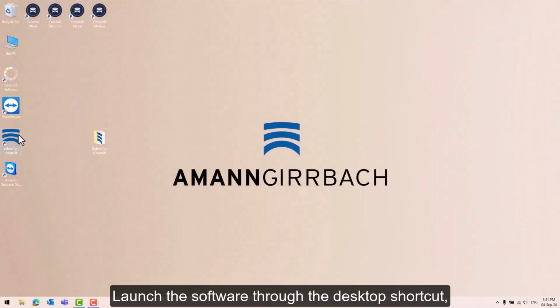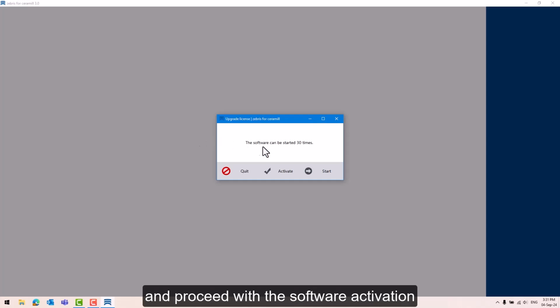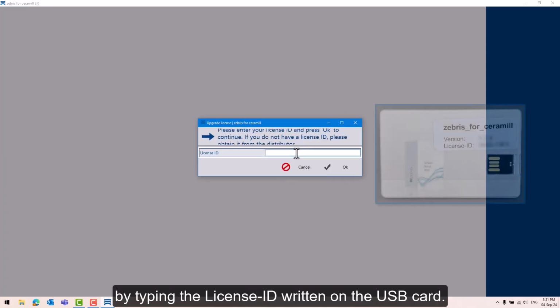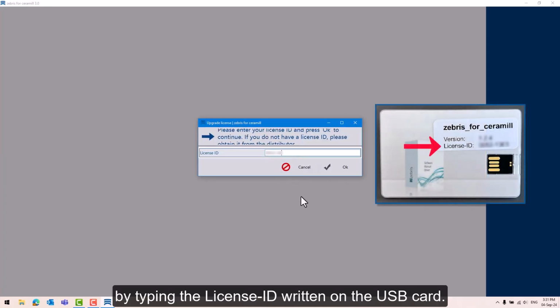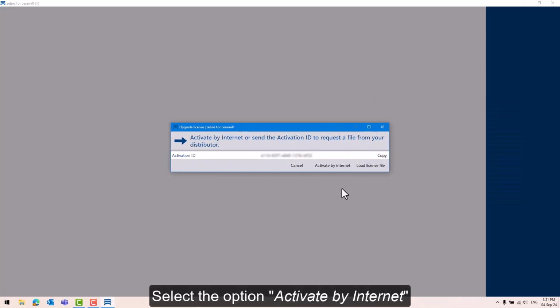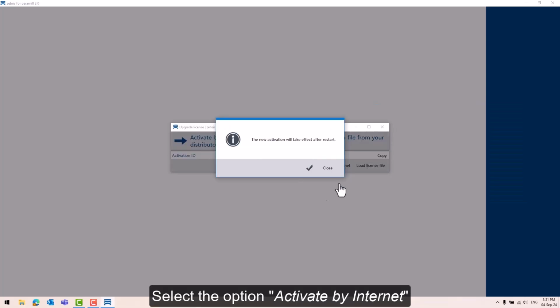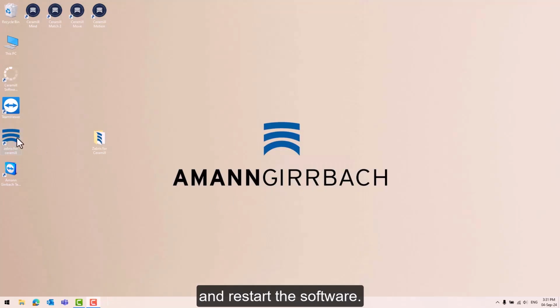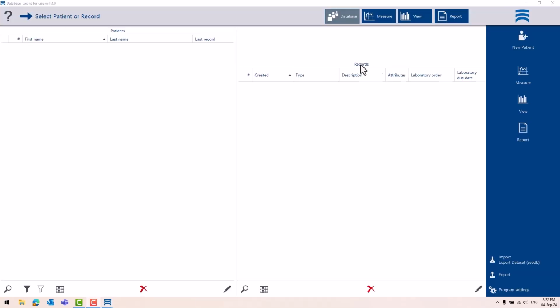Launch the software through the desktop shortcut and proceed with the software activation by typing the license ID written on the USB card. The license can be activated on a maximum of 3 PCs. Select the option Activate by Internet for faster activation and restart the software.